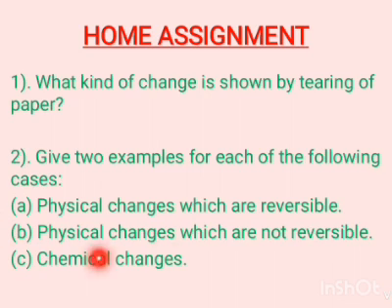Second case is physical change that is not reversible, like tearing of paper. Tearing of paper is an example of physical change, but the small pieces of paper do not form the original size paper. It means it is an irreversible change. So this is a physical change which is not reversible. Give an example for this case. Third one is simply chemical change. You can give any example of chemical change.